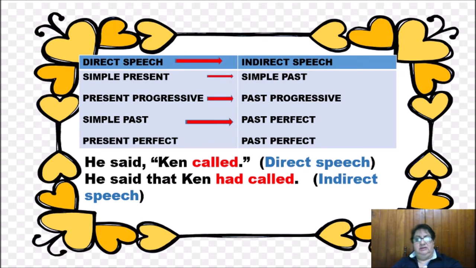Direct to indirect. If we are using simple present in direct speech, we are going to use the simple past in the indirect speech. If we are using present progressive, then in indirect we are going to use past progressive. If we are using simple past in the direct speech, we are going to use the past perfect in indirect speech. But if you are using present perfect in the direct speech, you are going to use past perfect in the indirect speech. Here is an example.